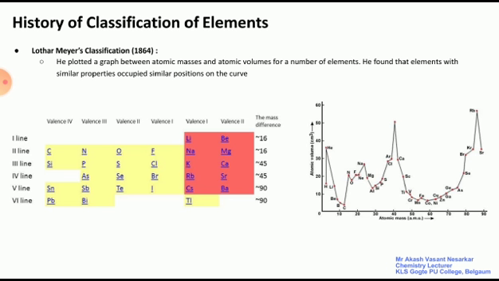Next, characteristics. The elements of groups 3 to 12 are called transition elements, and the elements with atomic number 58 to 71, that is cerium to lutetium, occurring after lanthanum, are called lanthanides. Elements with atomic number 90 to 103 are called actinides. These elements are called F block elements and also the inner transition elements. So F block elements are called inner transition elements, D block elements are called transition elements, S block elements are called alkali and alkaline earth metals, and groups 13 to 17 are called P block elements, that is the non-metals.